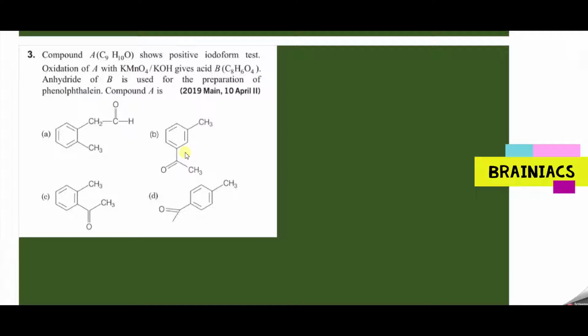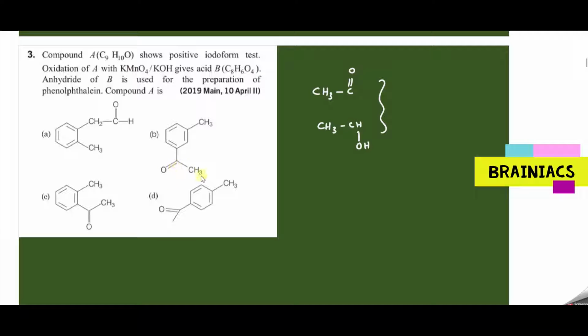Compound A, that is C9H10O, shows a positive iodoform test. So if somebody says that a compound gives a positive iodoform test, we can confirm two things. Either that compound will have CH3 C double bond O, a methyl ketone, or it will have CH3 CHOH. Correct? This is the first clue. Now what are they adding? Oxidation of A with KMnO4 or KOH, giving you an acid B. Okay. Anhydride of B is used for the preparation of phenolphthalein. What is the compound A? Can anybody tell?